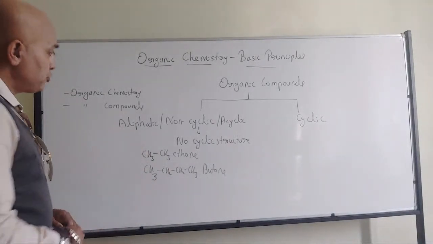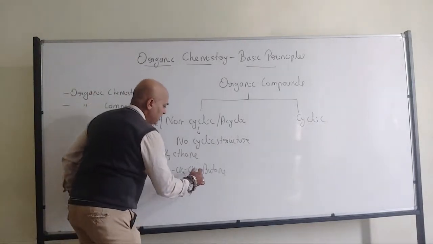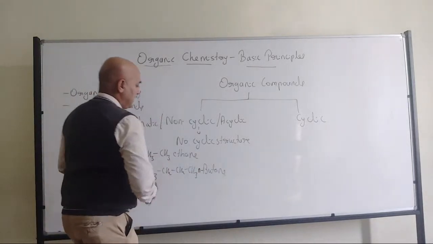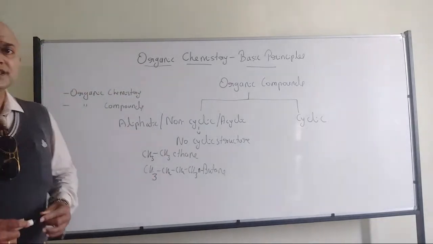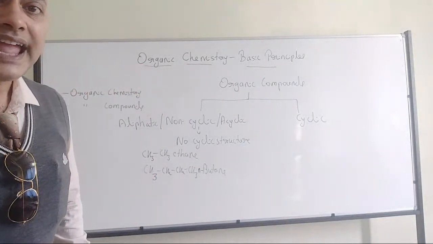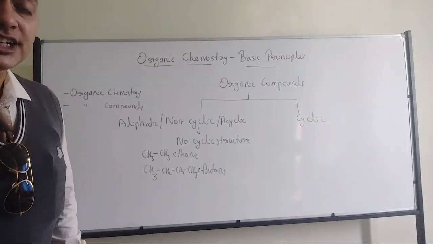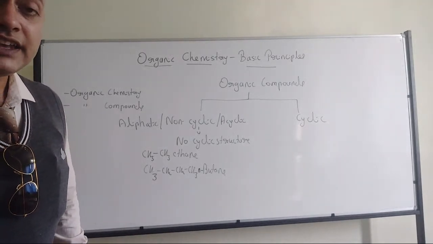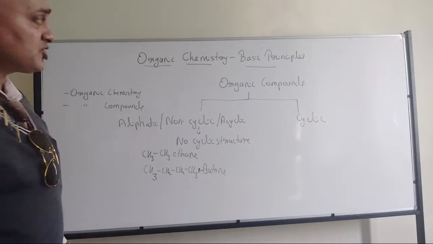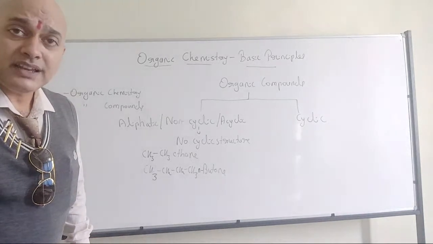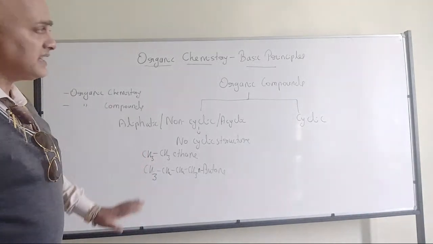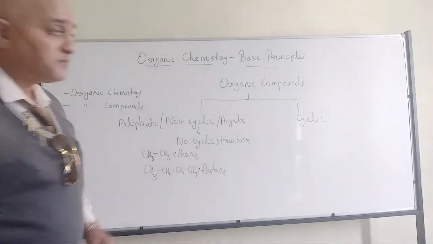Okay? Now, to be more specific, I can call it n-butane. That n talks about linear structure. So, am I clear? So that is one category of organic compound.